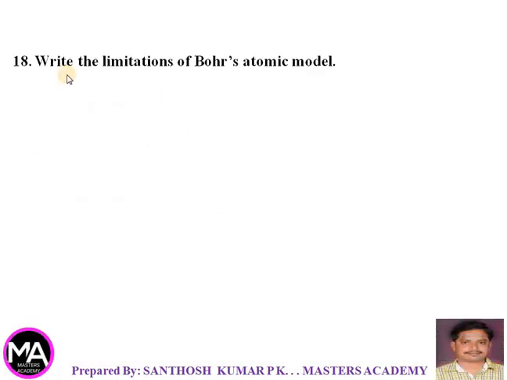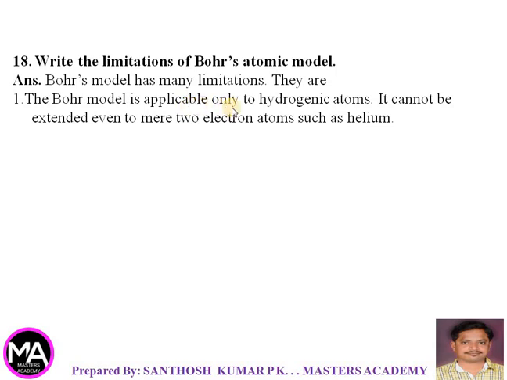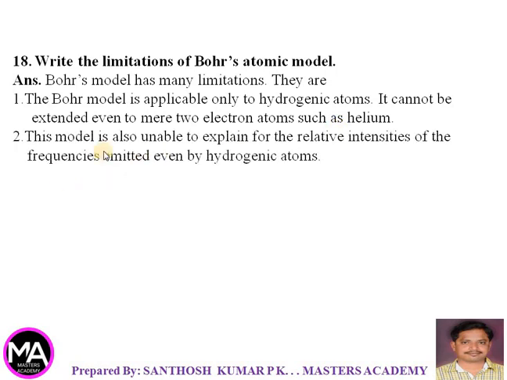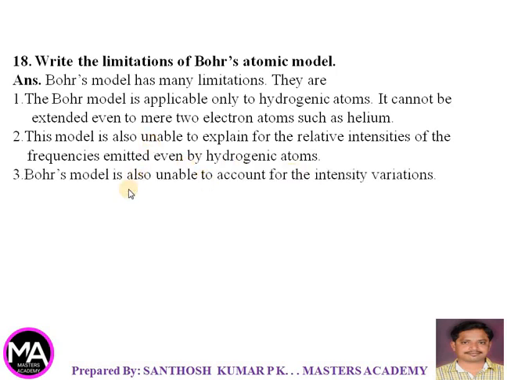Next, 18th one, write the limitations of Bohr's atomic model. Answer: Bohr's atom model has many limitations. First, the Bohr model is applicable only for hydrogenic atoms. It cannot be extended even to atoms with two electrons such as helium. This model is unable to explain the relative intensities of the frequencies emitted even by hydrogenic atoms. Bohr's model is also unable to account for intensity variations.